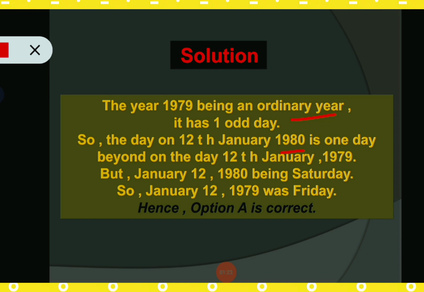So January 12th, 1980 was Saturday. So that's why January 12th, 1979 was Friday, just the previous day, because 1979 is an ordinary year and it has one odd day. So option number A is basically wrong, because Friday is the correct answer.